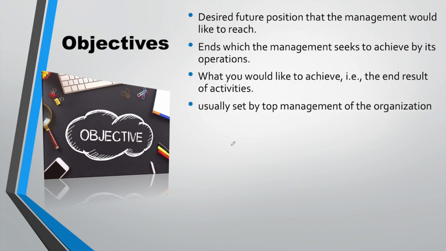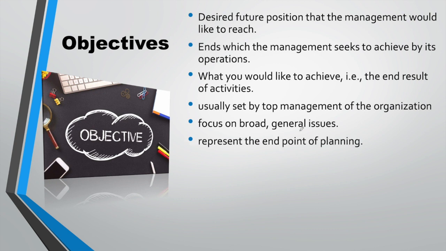So an objective, simply stated, is what you would like to achieve, meaning the end result of the activities. And please remember, these are usually set by the top level of the management in the organization. And the objective mainly focuses on the broad and general issues of the organization. Then it represents the end point of planning, where we have to reach. So remember it.